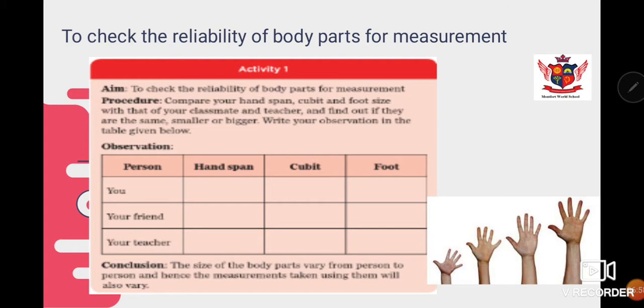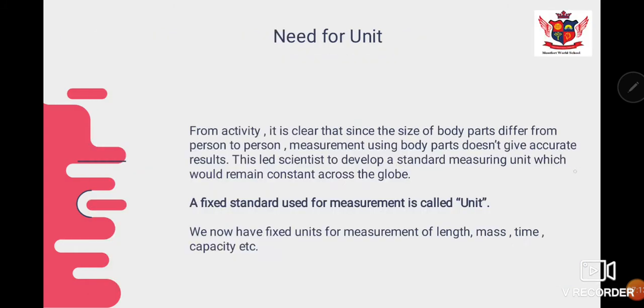So it means this method of measuring any quantity with the help of body parts is not reliable, we cannot depend upon it. It will not give us accurate results. That's why there is a need for a unit.